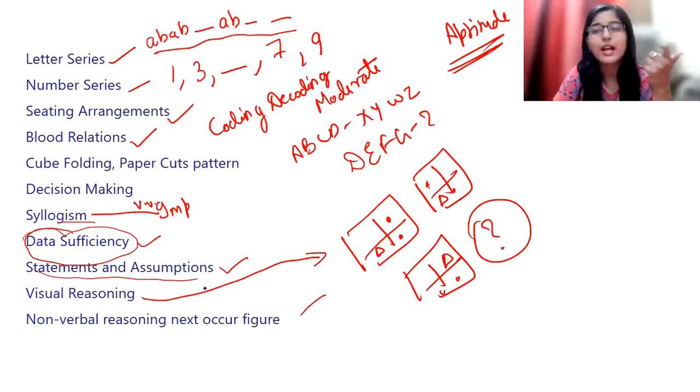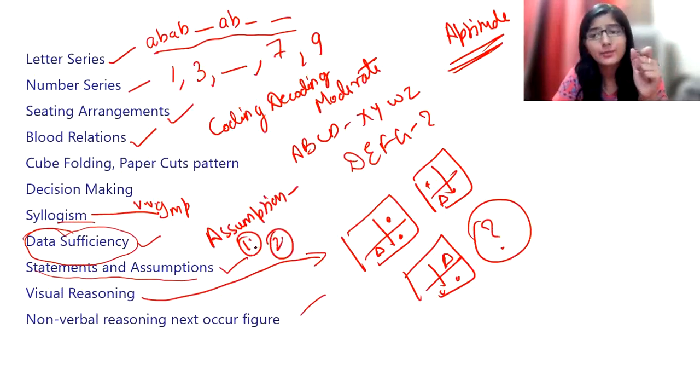Because with these questions, something looks like, okay, this can be the answer. We do make assumptions by ourselves. For example, let me give you a question. A man said, smoking is injurious to health. You should not smoke. So what could be the assumption? The first assumption given to you is that smoking will have a bad effect on your health. The second assumption given is that if you won't smoke, your health is going to be good.